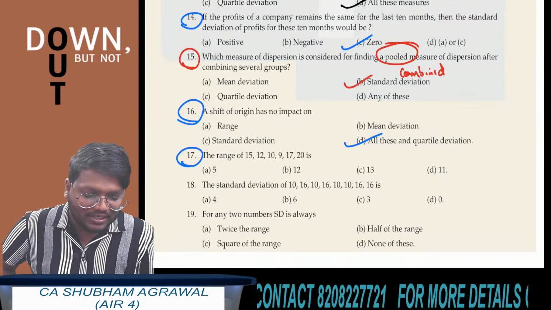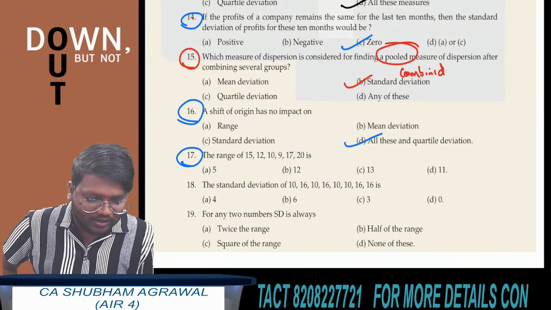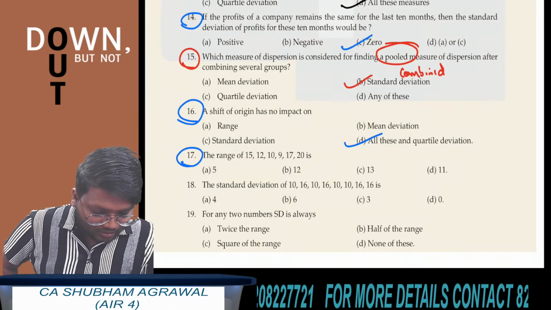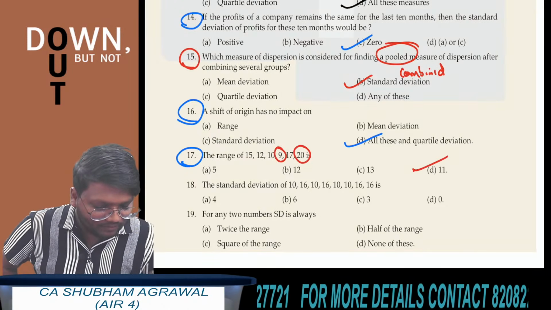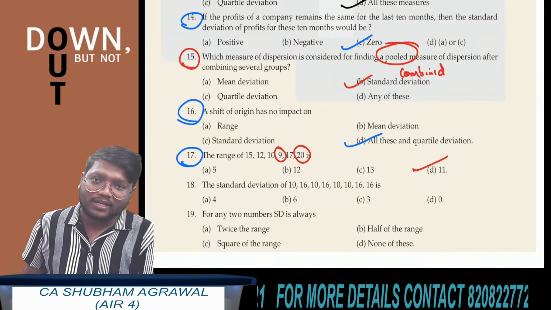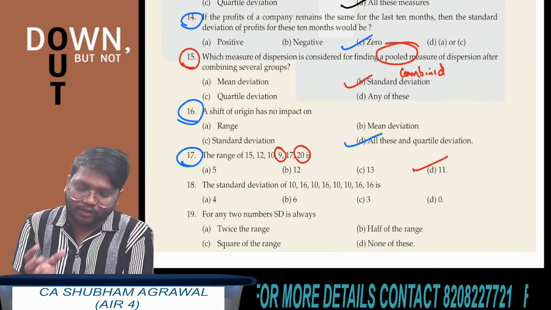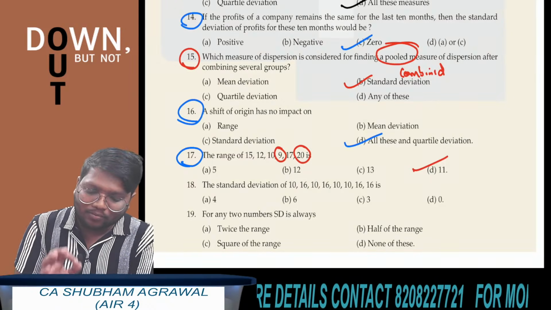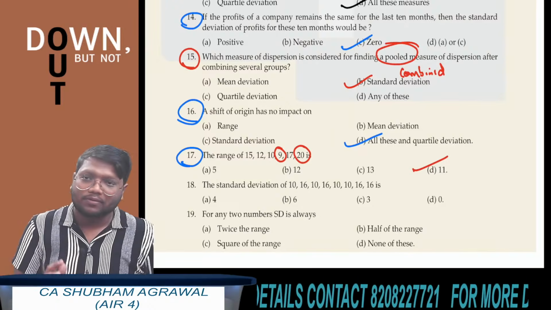Question number 17, largest value minus smallest value. So here the largest value is 20 and the smallest value is 9. Correct? So 20 minus 9 is 11. We can ask these simple questions in the exam. The questions which we are doing now from set A and set B are extremely important, and most of the questions in the exam you will find from these only.